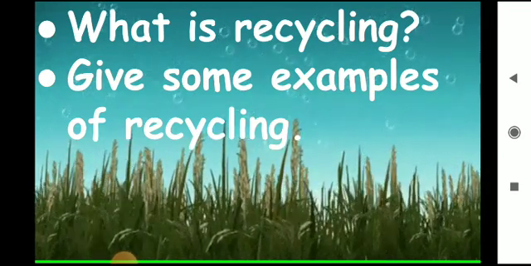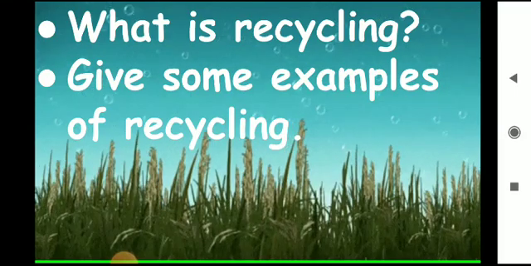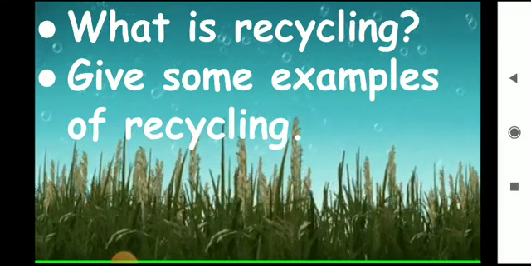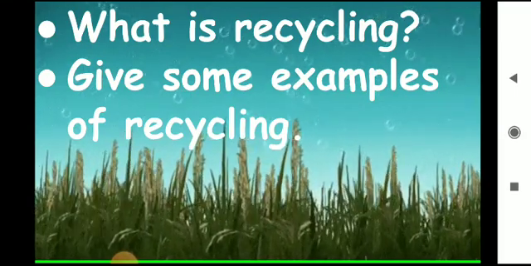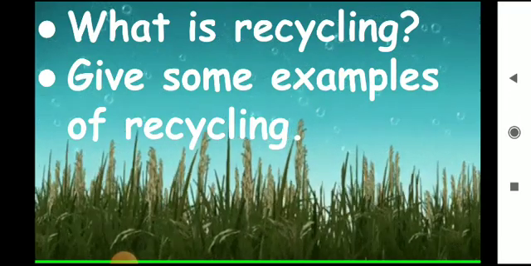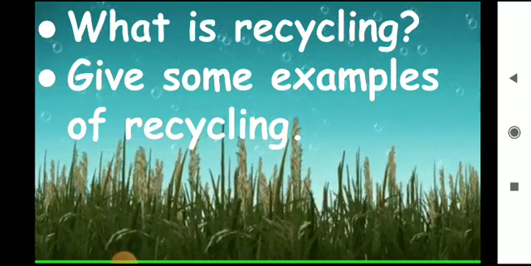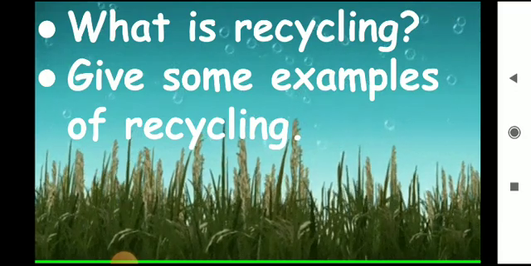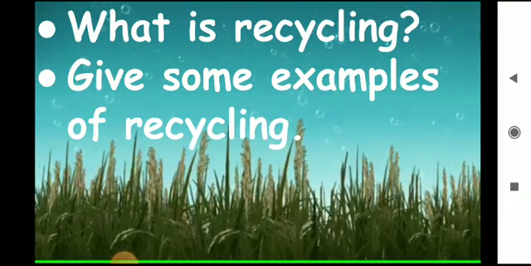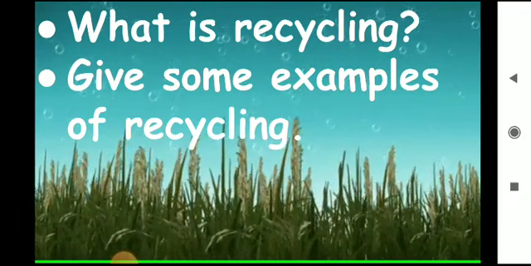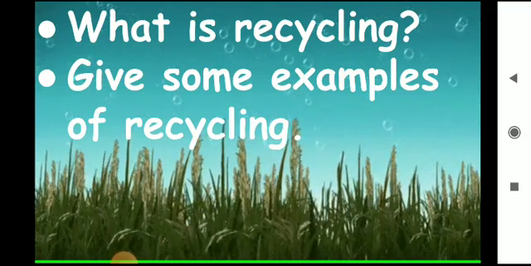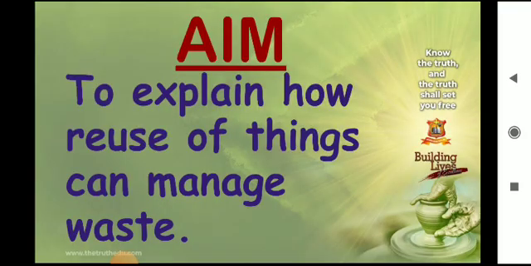Clear? But some waste cannot be recycled. Like we can take the example of peels or pieces of fruits and vegetables. These can't be recycled, okay? So, they are known as non-recyclable waste. Okay? Got my point?